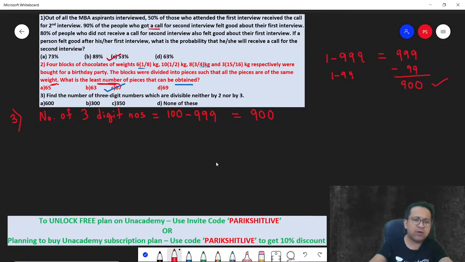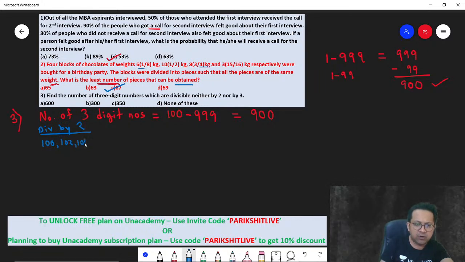Now, out of these, how many are neither divisible by 2 nor by 3? So find the other way around. How many are divisible by 2 and 3? So divisible by 2, think about it. How many numbers are divisible by 2? 3-digit numbers divisible by 2: first number is 100, next number is 102, 104, dot, last number is 998.